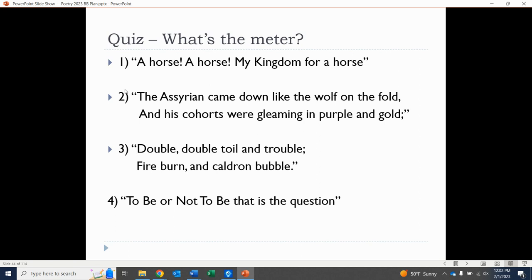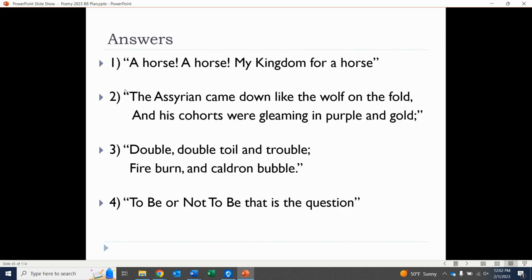All right, so let's go over these here. So, a horse, my kingdom for a horse. Again, a little famous line from Shakespeare's Richard III. And sure enough, this is iambic pentameter, right? A horse. It's unstressed, stressed. My kingdom for a horse. Makes sense. King Richard is saying these lines, I believe, toward getting close to his death. And a lot of times royalty in Shakespeare speaks in iambic pentameter.